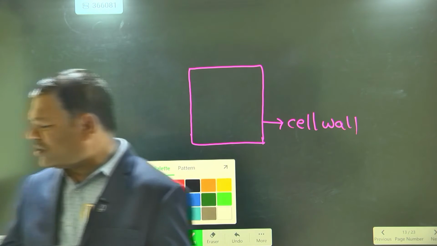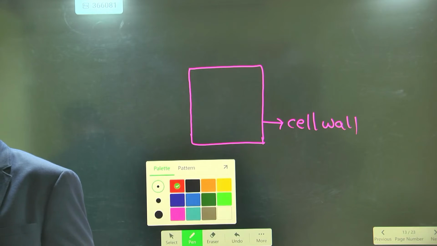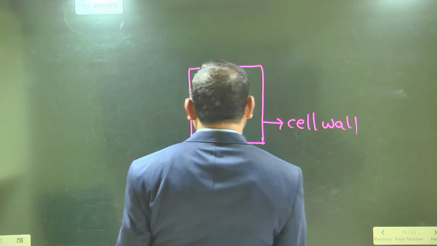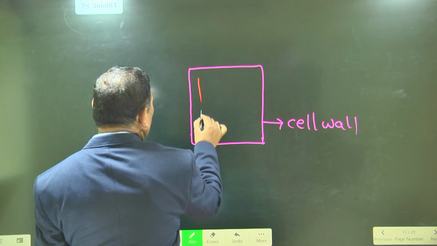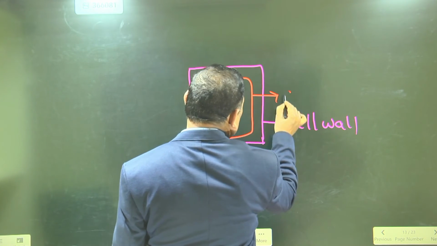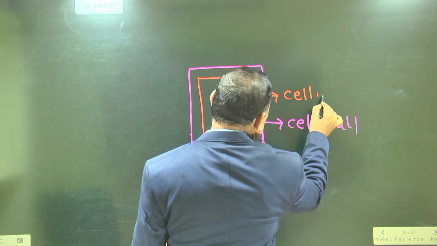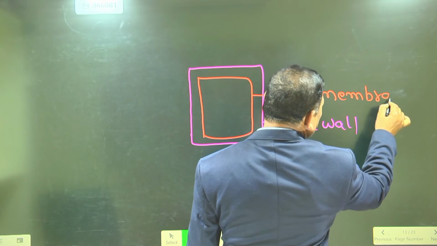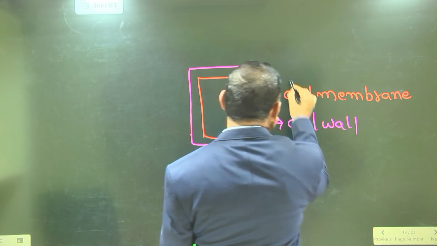What is the outermost layer of the plant cell? Cell wall. In the animal cell, the outermost layer is the cell membrane. What is another name of the cell membrane?